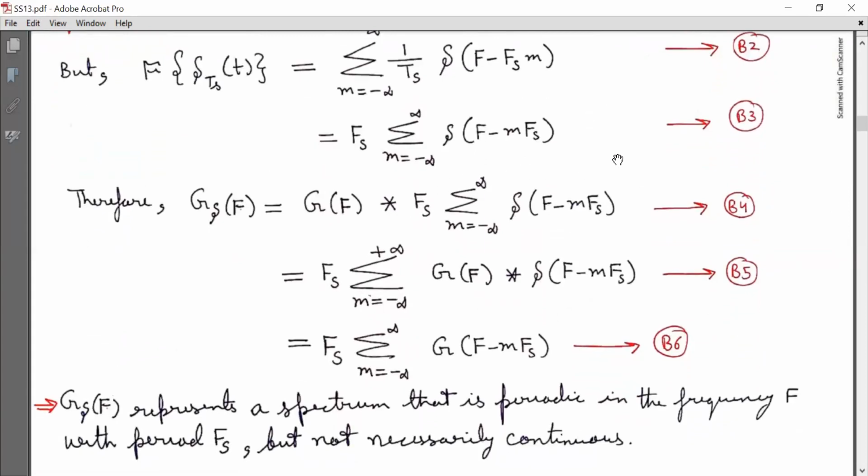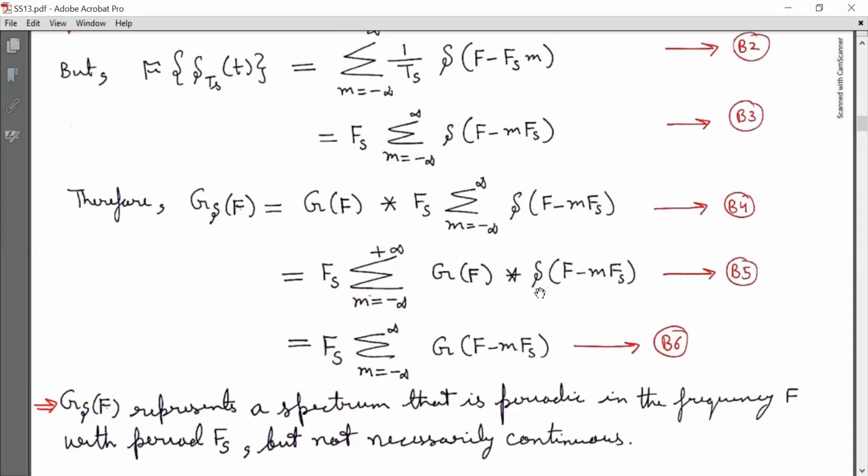Now from equation B1, I'm substituting the value of CTFT of delta Ts(t). G delta(f) is equal to G(f) linearly convolved with Fs summation m running from minus infinity to infinity delta(f - mFs). So this forms equation B4. Now solving equation B4, I can get G delta(f) is equal to Fs summation m running from minus infinity to infinity G(f) linearly convolved with delta(f - mFs). Mark it as equation B5.